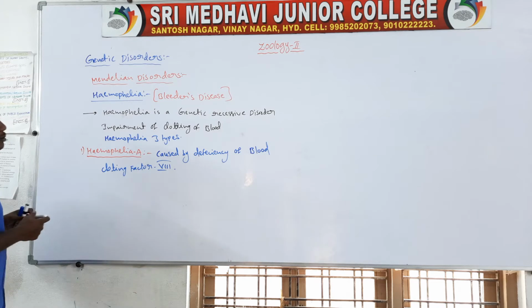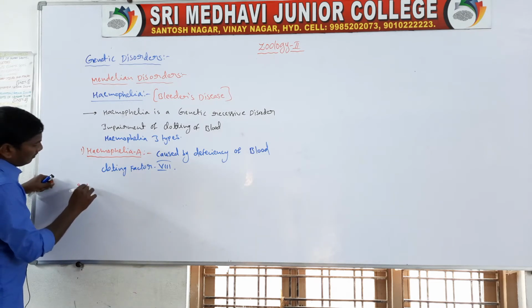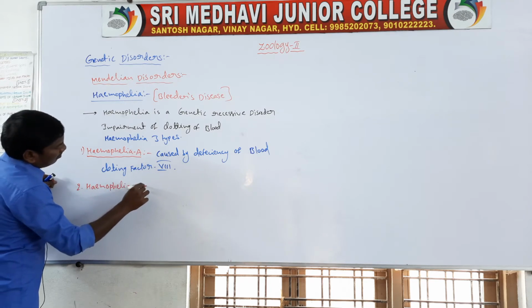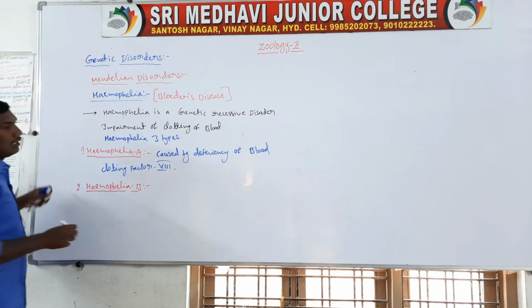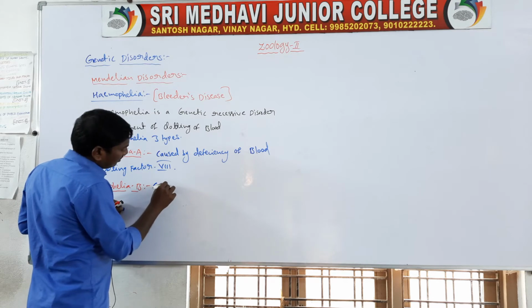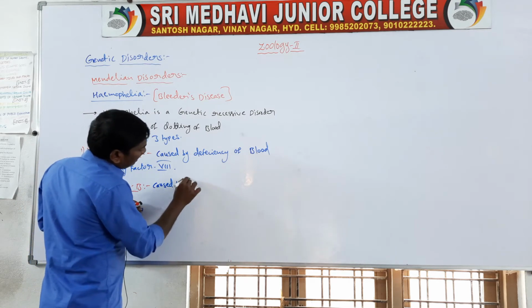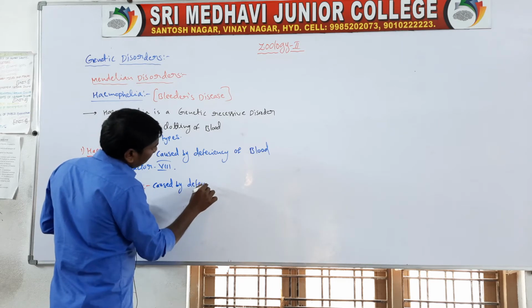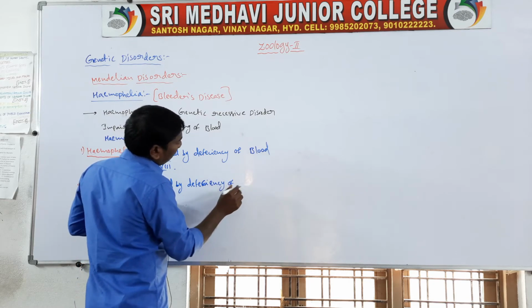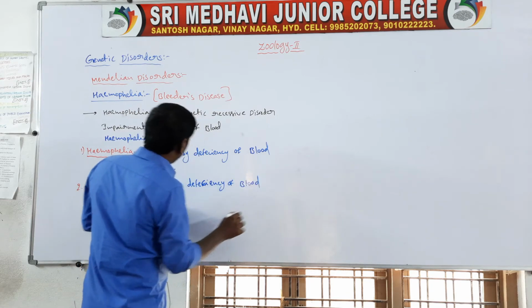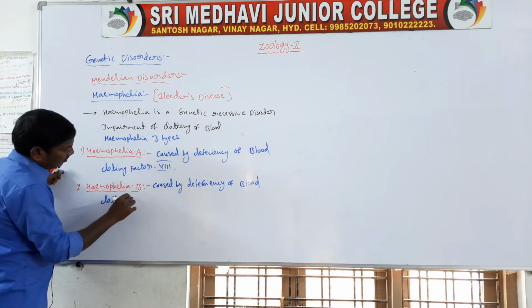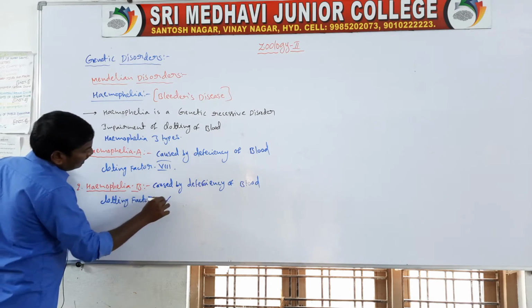Next, second one, hemophilia B. Hemophilia B is caused by the deficiency of blood clotting factor 9.